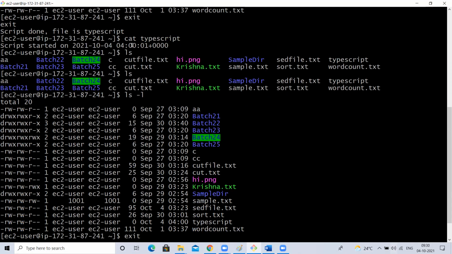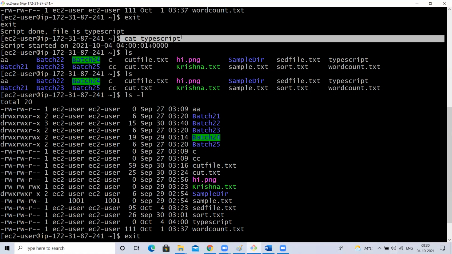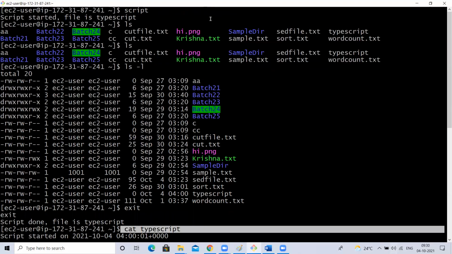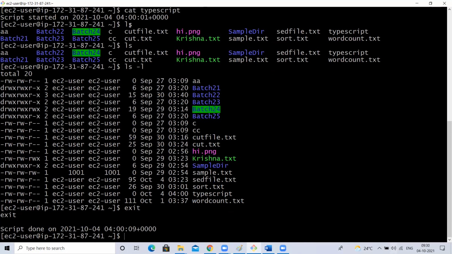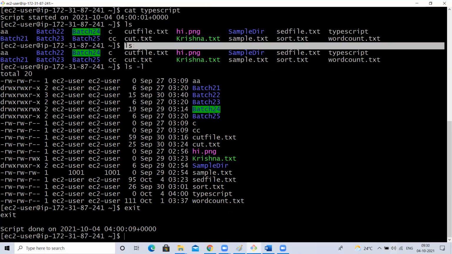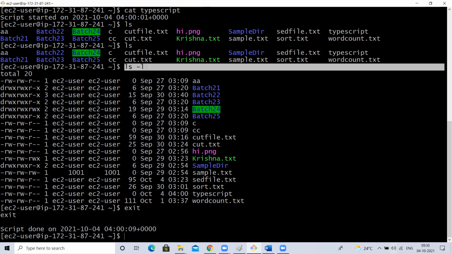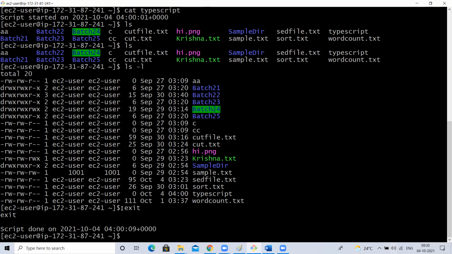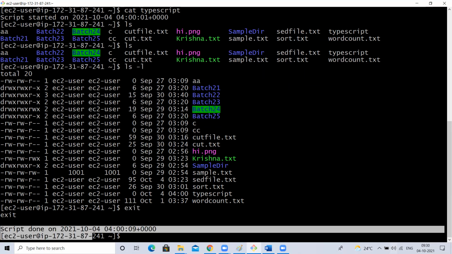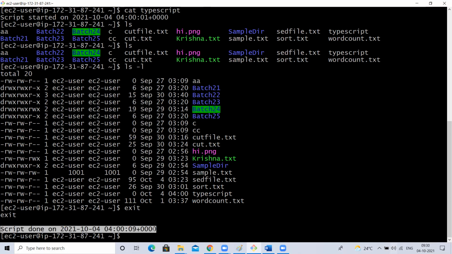I typed cat here. After typing the script command, I executed ls -a. So when I cat this, you see that information: script started at this time. After that, I executed ls, and the result is this. After that, I executed one more ls, and I typed ls -l. Then I typed exit, and the script exited at this time. The commands you executed and their results, everything is stored inside this file.